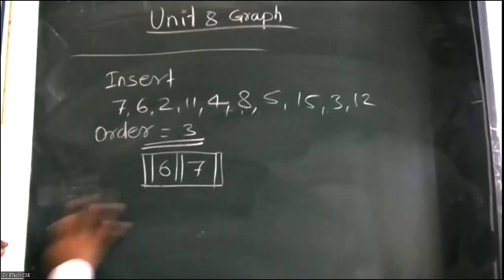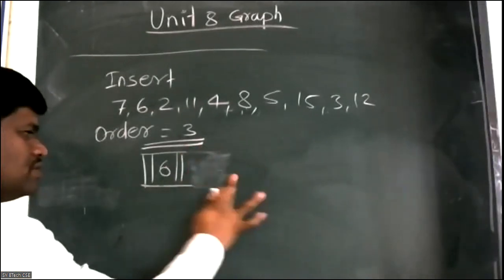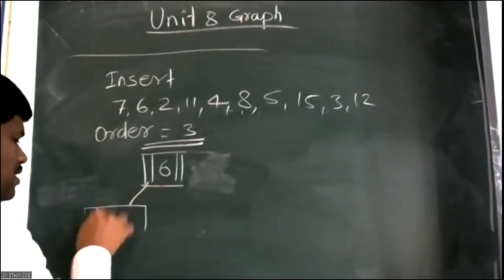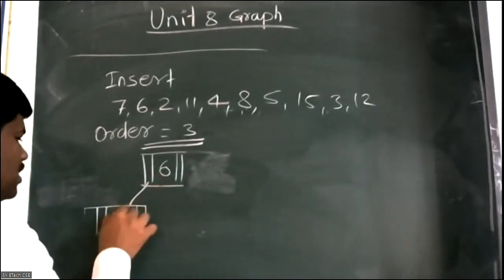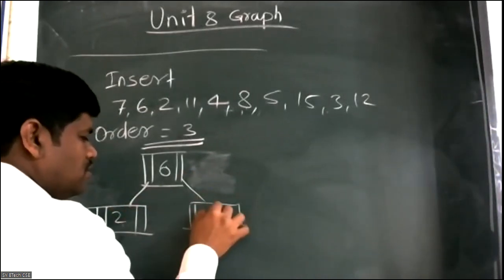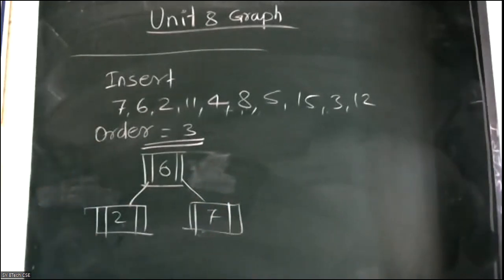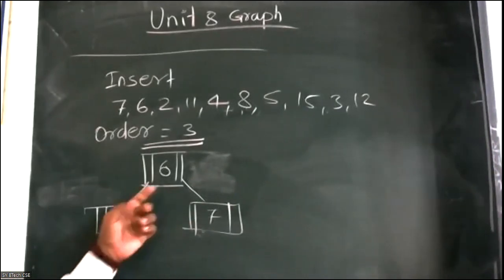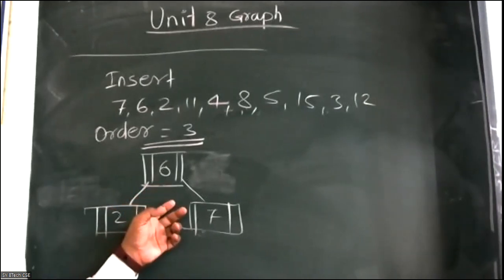So how to split? 6 will become the root node, and 2 will be at the left side and 7 at the right side. Simple. Then what is the problem? Where do you have difficulty? In the same step, do you have a confusion?